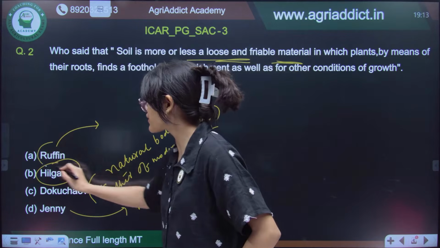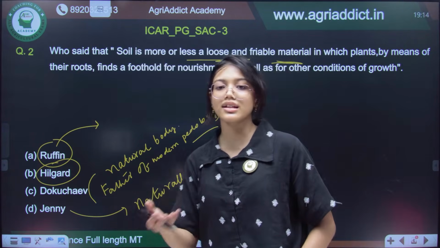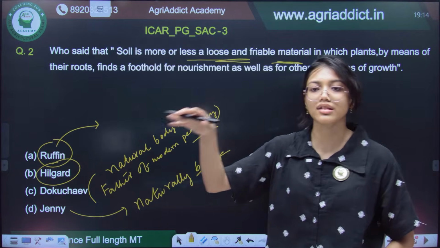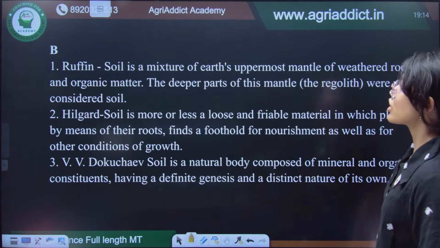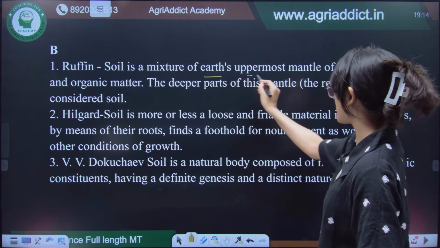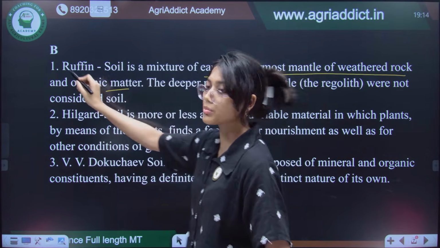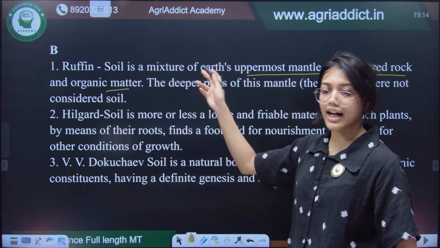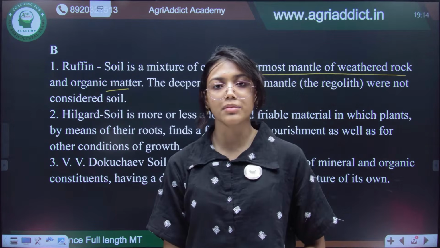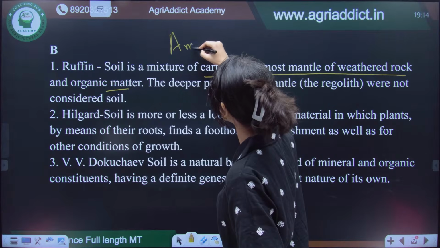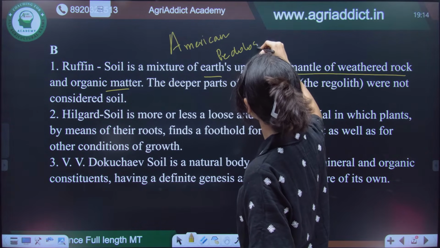And what did Raffin say? Raffin said that soil is just a material that is lying on the surface of the earth. Okay, material that is lying on the surface of the earth. So, it is a mixture of this earth's uppermost mantle of weathered rock and organic material. This is given by Raffin. Then Hilgard gave that, and V.V. Dokuchev is the father of modern pedology. Can you tell me who is the father of American pedology? Who is the father of American pedology?